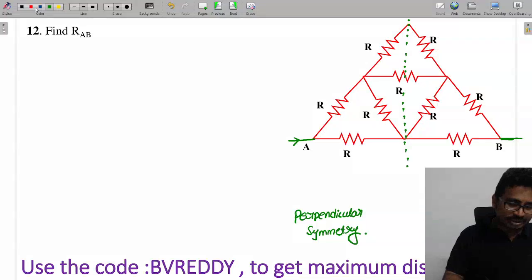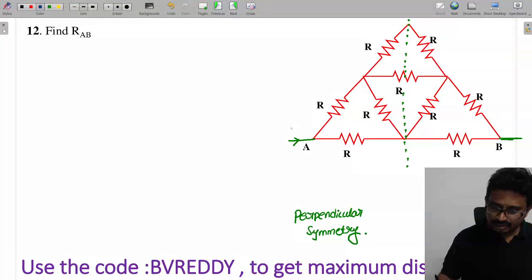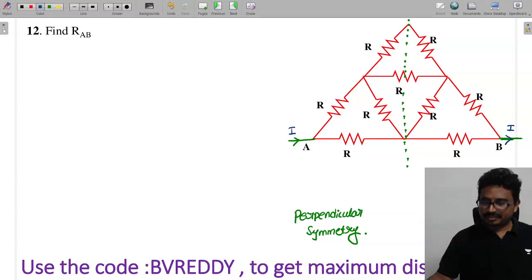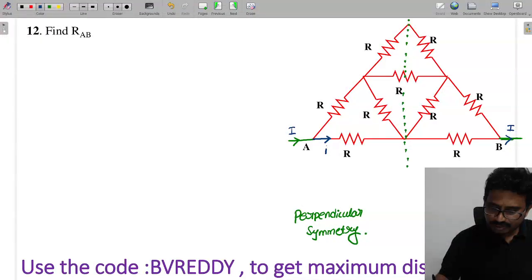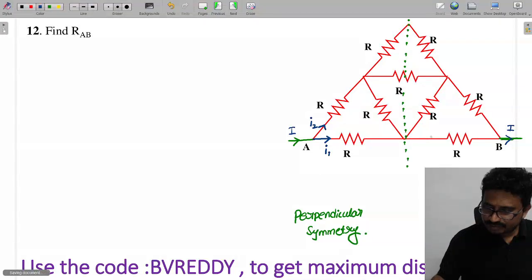If the network has a perpendicular symmetry, then see what happens. The current passing through the overlapping branches is the same. This current is I and this current is also I. This current I'm calling I1 and this current I2. So if this current is I1, then this current is also I1.